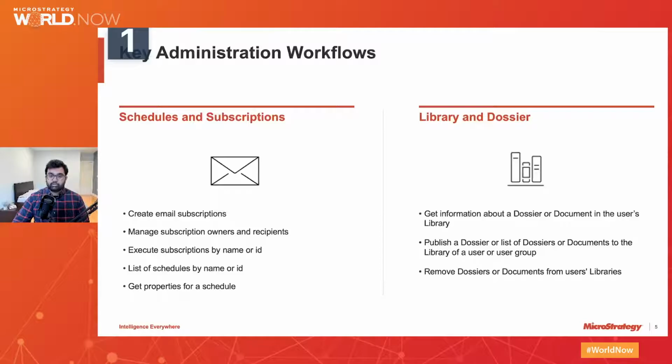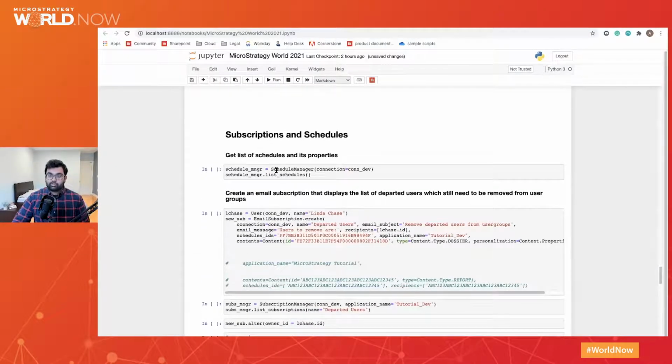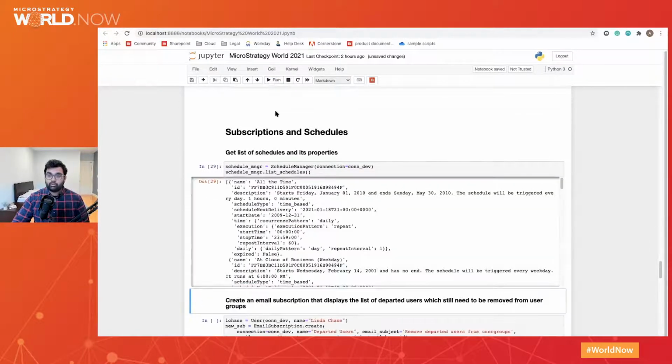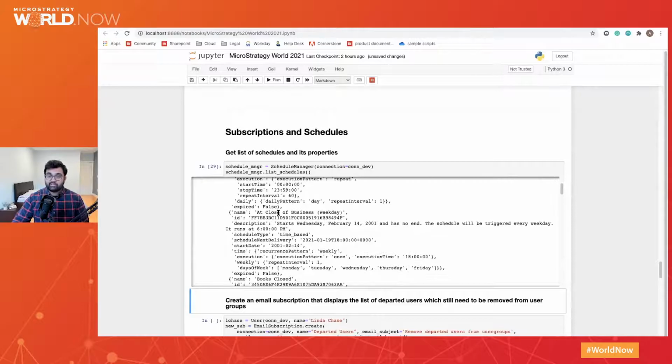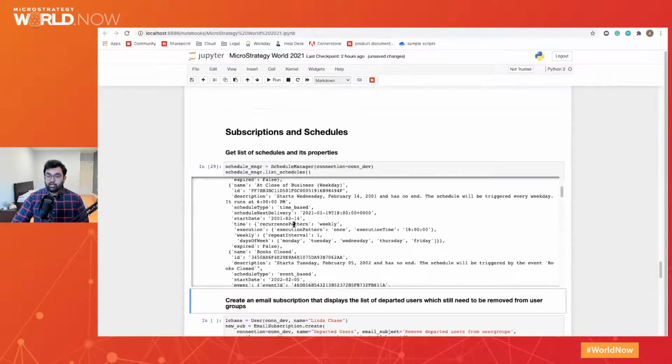So if I return to the script, for subscription and schedule management, I can show you here how to return all the schedules in a particular environment. And here you can see it's returned as a dictionary. So you can easily iterate through this dictionary and manipulate a particular key value pair.